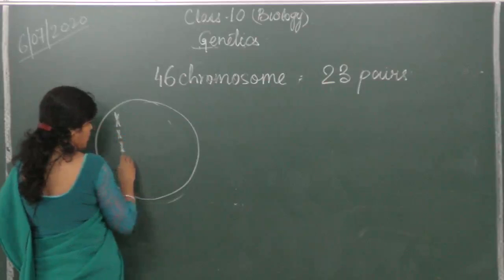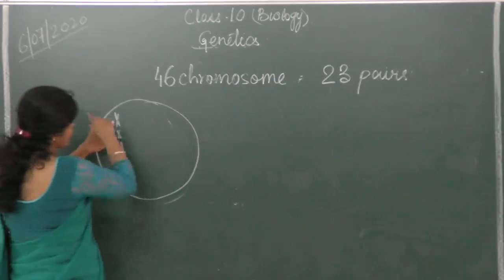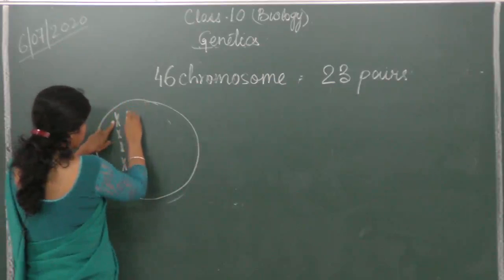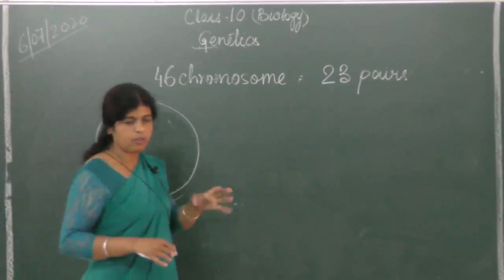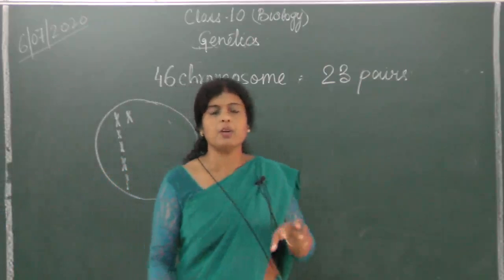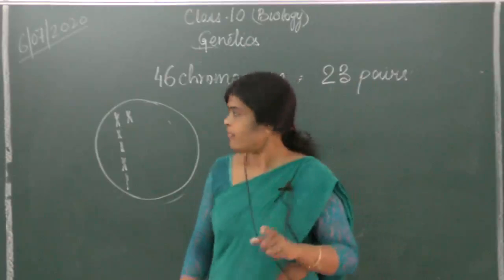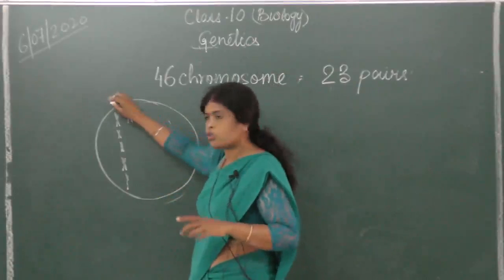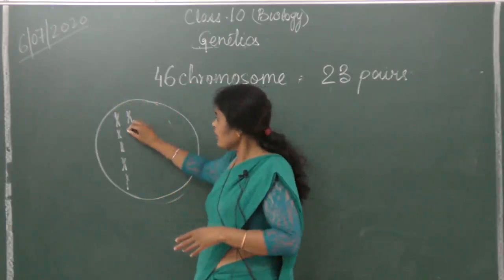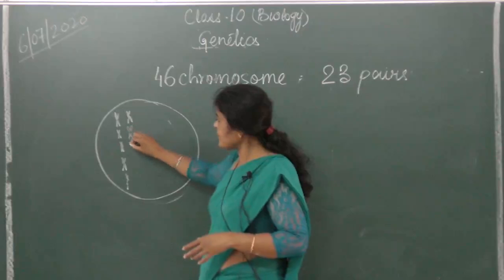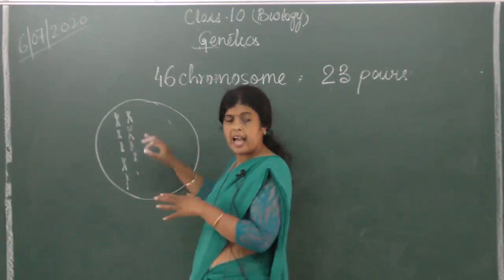Of course, I don't have space to draw 23 chromosomes, and each chromosome has a copy of it. Though in the cell you will not find them together, they are scattered, whenever you take one chromosome, you will definitely find a pair of it. Is it all right? So the chromosomes are present in pairs.